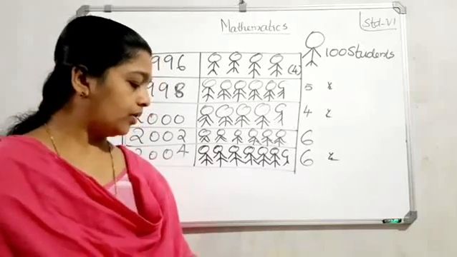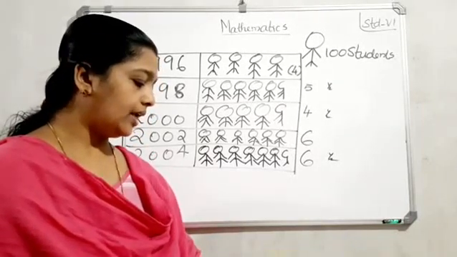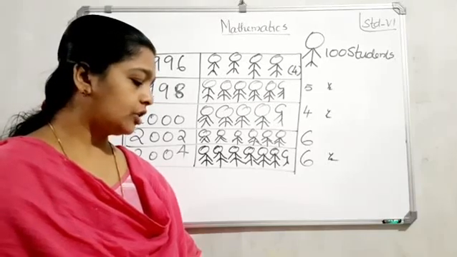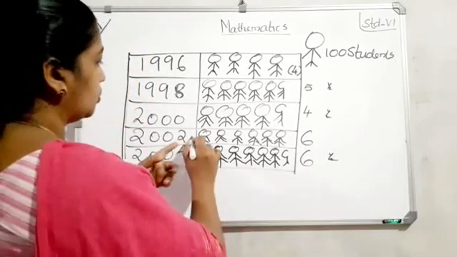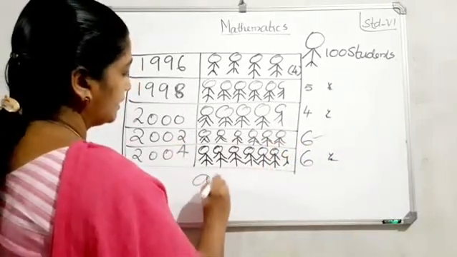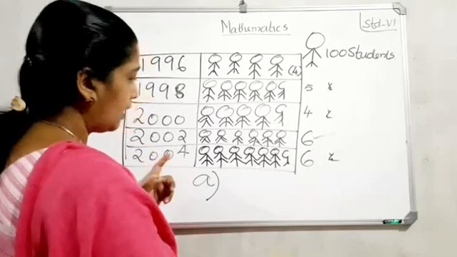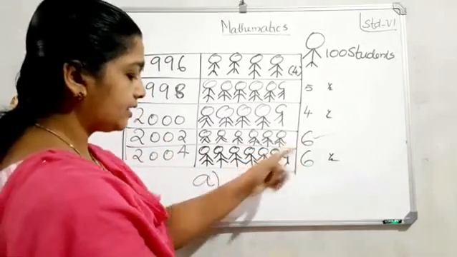Next, question number A. How many symbols represent the total number of students in the year 2002? That is, how many symbols? Say the answer. How many symbols for 2002? 600. That is 6.